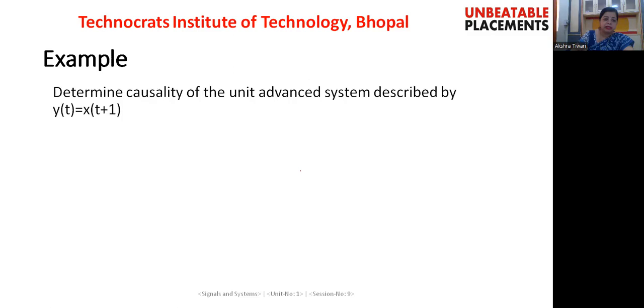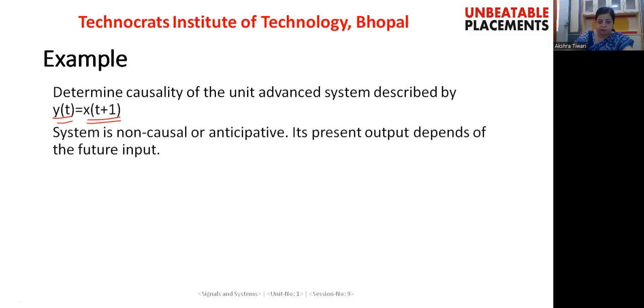For example, y(t) equals x(t plus 1). You can see here the output y(t) is dependent on the future value of the signal. Therefore, this type of system is a non-causal system.